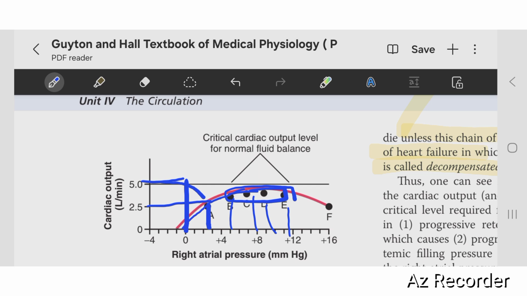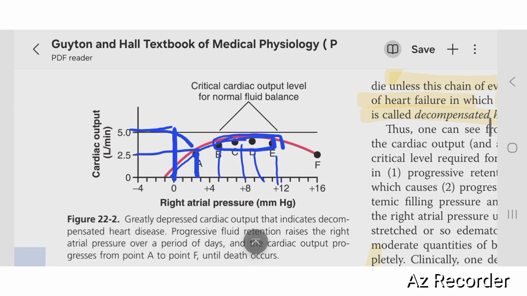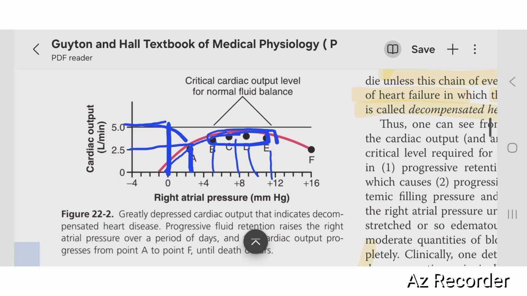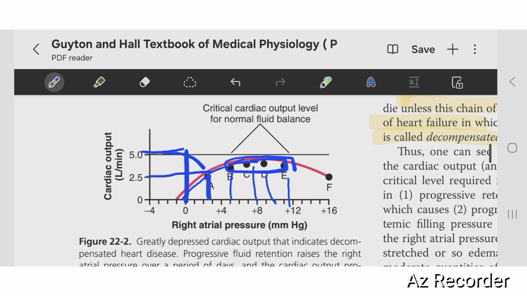But what happened after long retention, after high retention of fluid? What happened? Your cardiac muscle is going weak. So at a high atrial pressure like 16, your cardiac output gradually decreases to point F, and this is the start of the decompensated stage of heart failure.